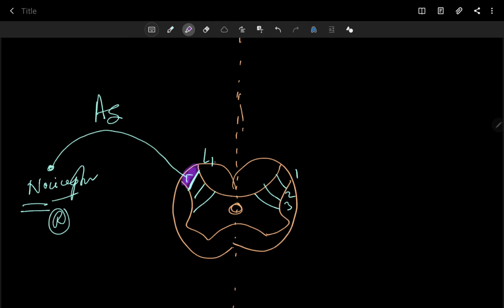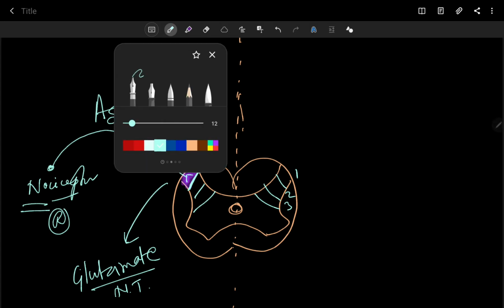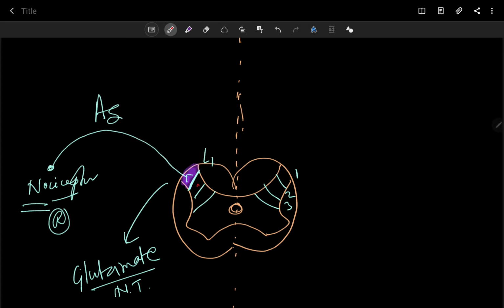Entering at the level of L1, it secretes glutamate neurotransmitter. And then from the L1 region, your second order neuron originates.